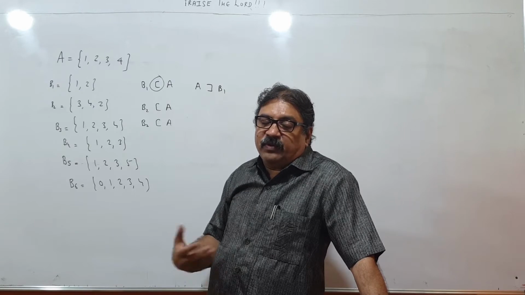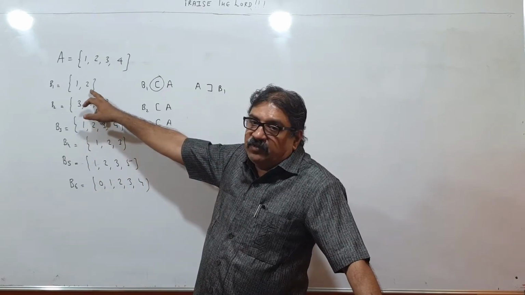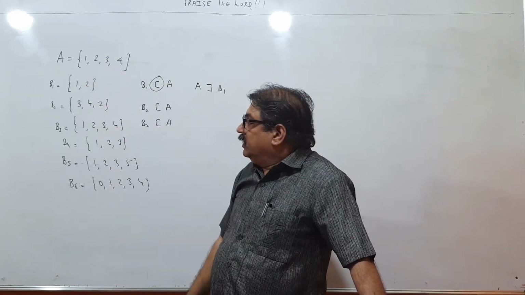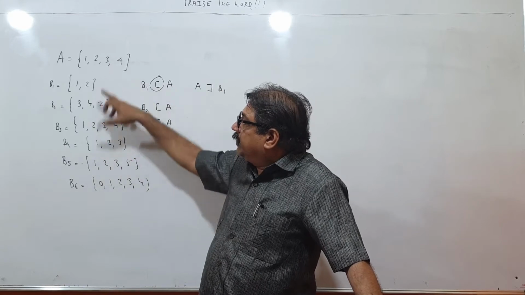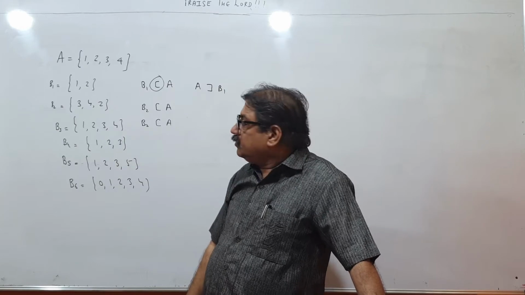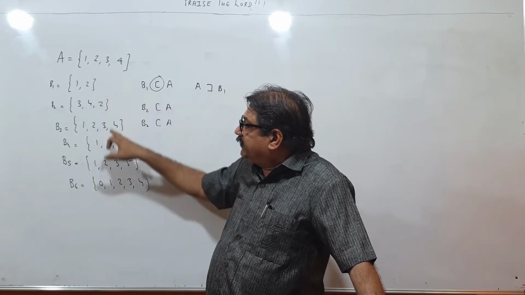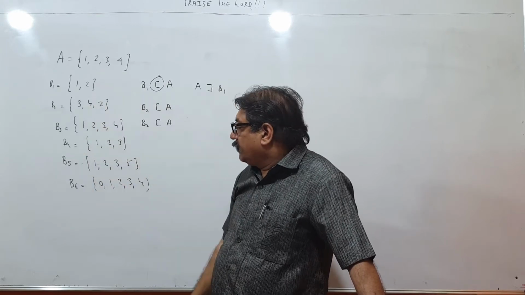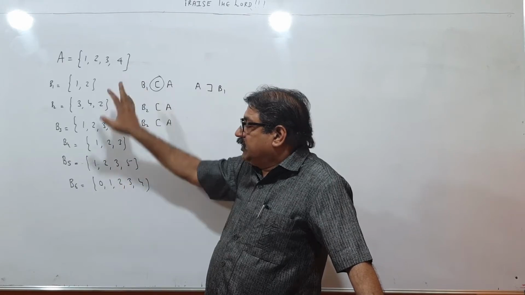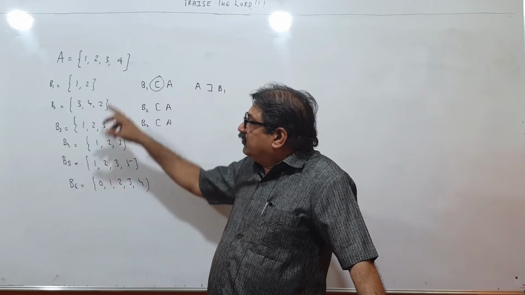So what will be a proper subset, children? A proper subset will be a set containing elements which are present in this set, but then these two should not be equal sets. If these two have become equal sets, then this is an improper subset of A. We think like this. Fine. All elements of B4 are present over here? Yes. So B4 is subset of A. All elements of B5 are present in A? No, 5 is not present. So therefore, this is not subset of A. Similarly, B6 is not subset of A.